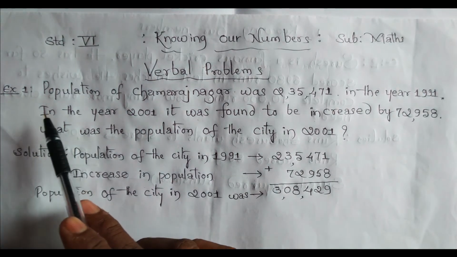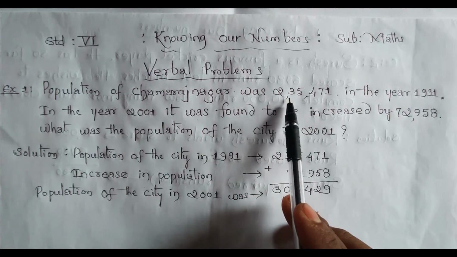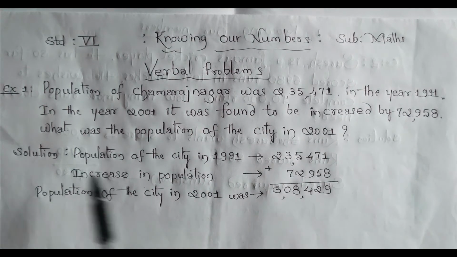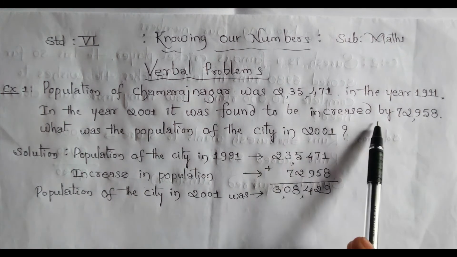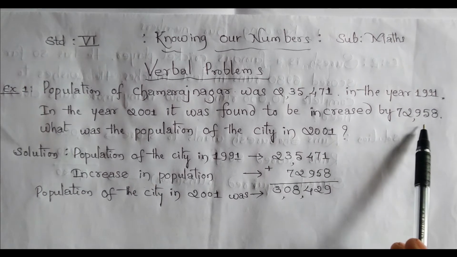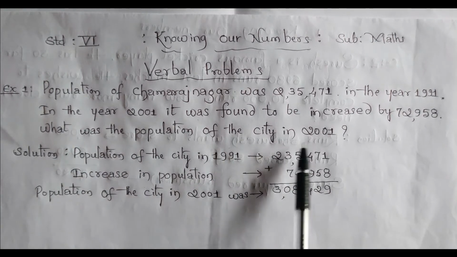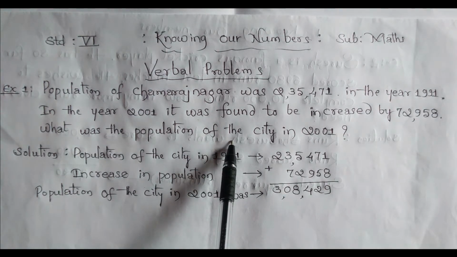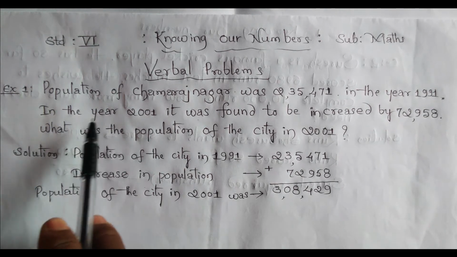If I take the first example: the population of Chamarajnagar was 2,35,471 in the year 1991. In the year 2001 it was found to be increased by 72,958. What was the population of the city in 2001? Just try to understand this whole question. If you don't understand the question, you will not be able to solve the problem. So repeat it 1 to 3 times.